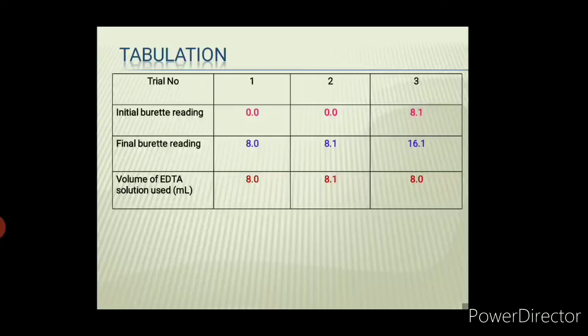After one trial we got the first reading of around 8 ml. So 8 ml is our final burette reading in the last column. Initially we started from 0, then we got a final burette reading of 8.0. Then the difference of these two is the volume of EDTA solution used in ml, which is once again 8. 8 minus 0 is 8 only.